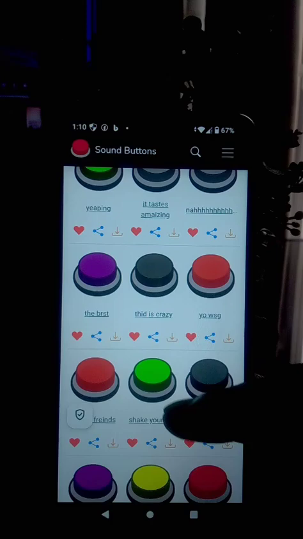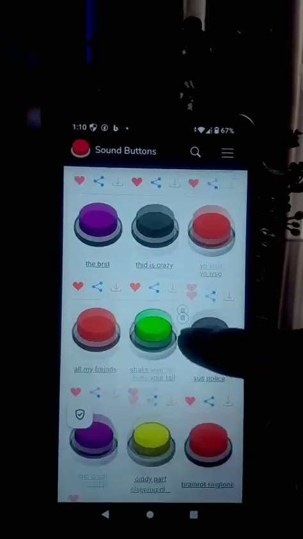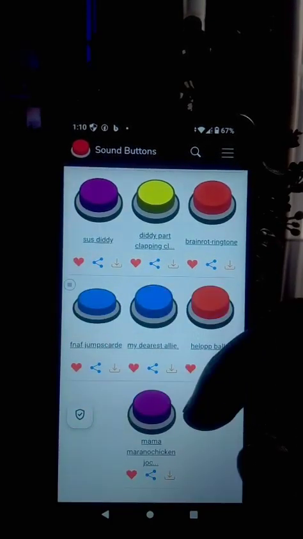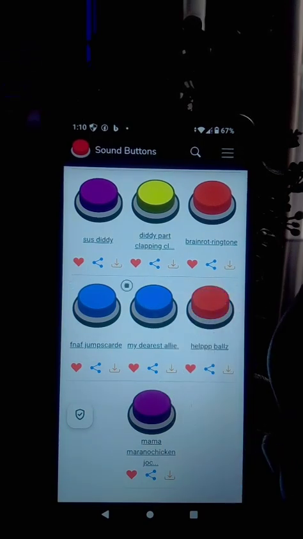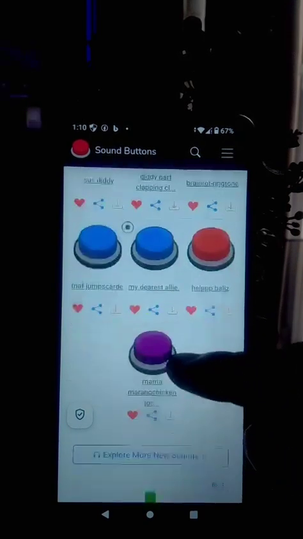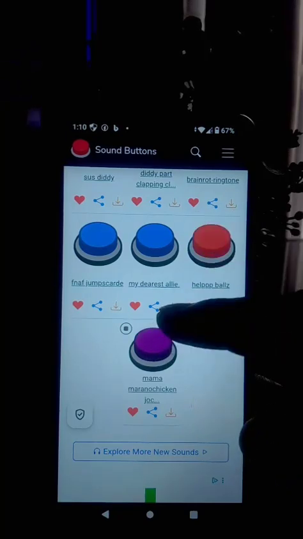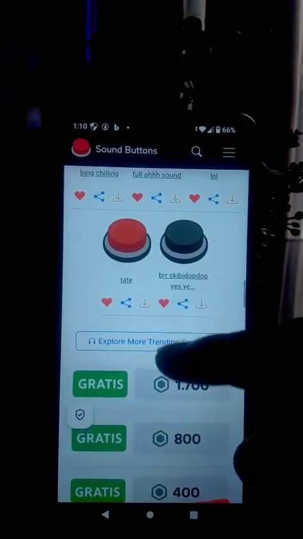So guys, this is how you can download all these sounds on your phone, any one you like.